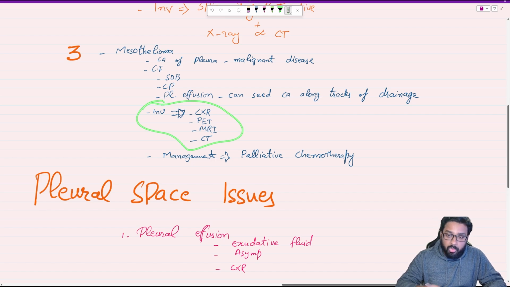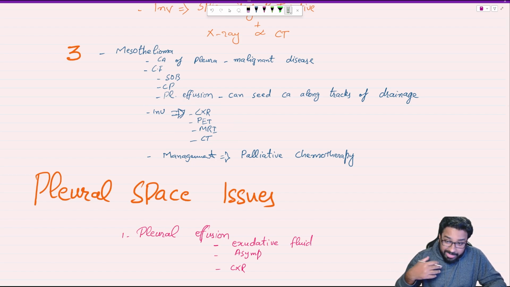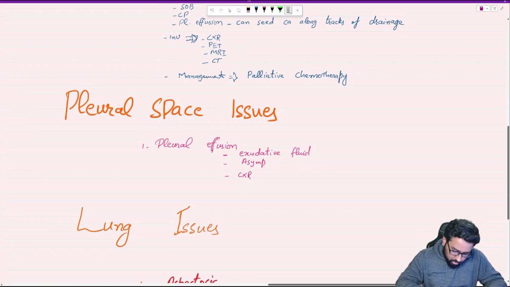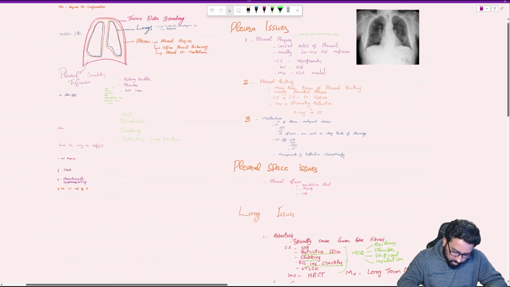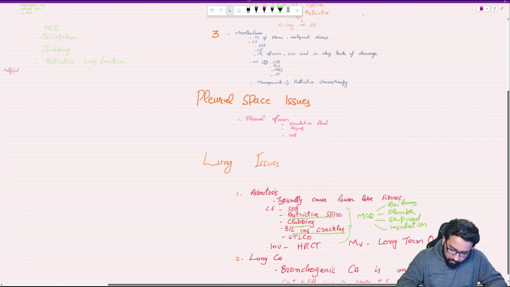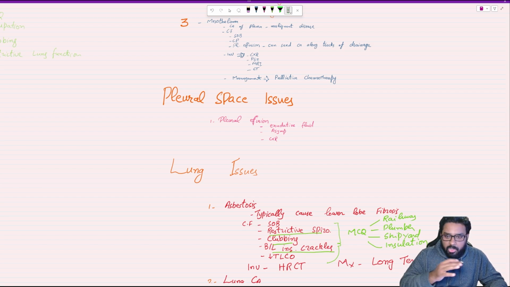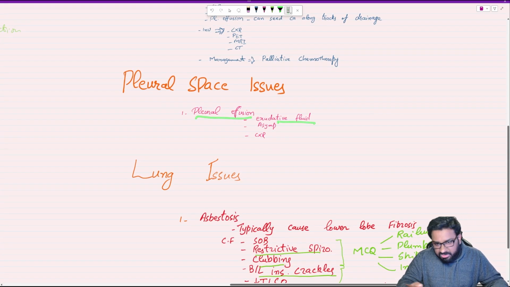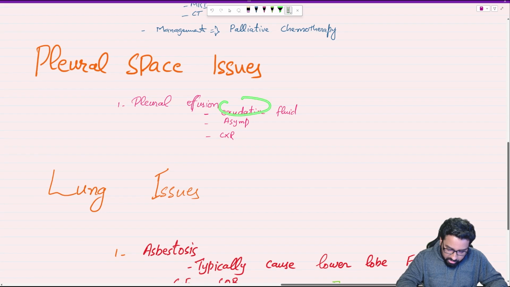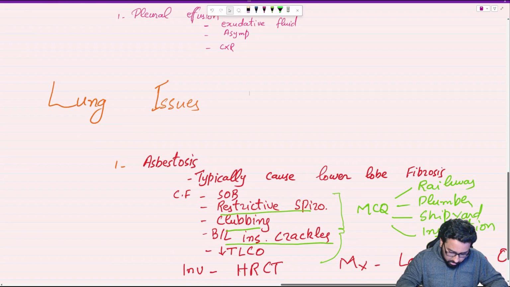Investigation, because it is a cancer, we do all the scan. It is a malignant disease. We need to do PET scan, obviously full body CT, MRI, chest X-ray. Management is palliative chemotherapy because it is malignant. We can't do anything. So talking about the space now, we have talked about pleural issues, space-related issue, pleural effusion. Asbestos sometimes cannot cause any harm to lung or pleural surface, the pleura, but it can cause some harm to the space. Some fluid buildup, which is mostly exudative, but asymptomatic, we don't need to do anything.